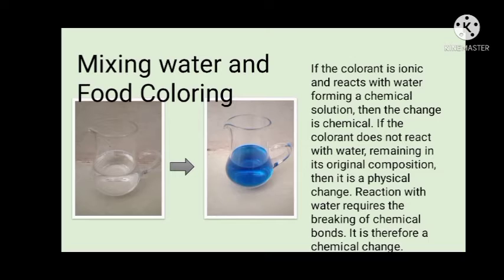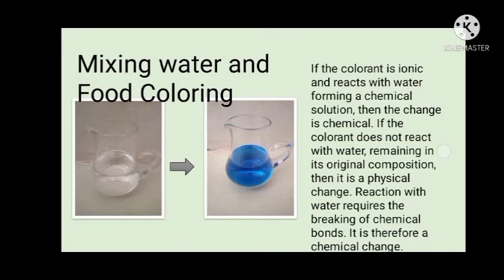If the colorant does not react with water, remaining in its original composition, then it is a physical change. That's why we call it a physical change, because it doesn't react. There is no chemical reaction when we put blue coloring in the water.